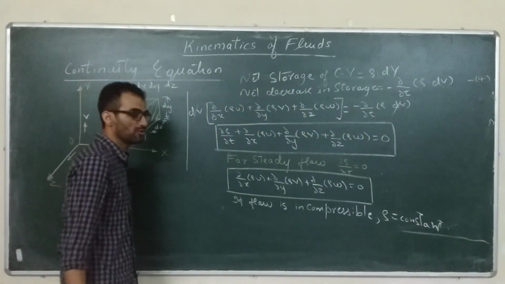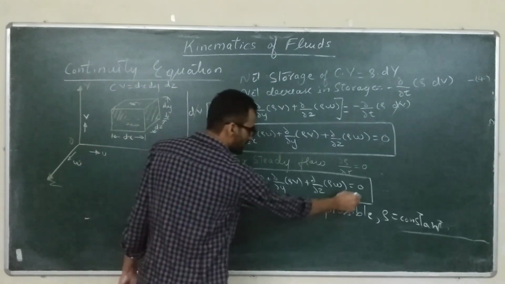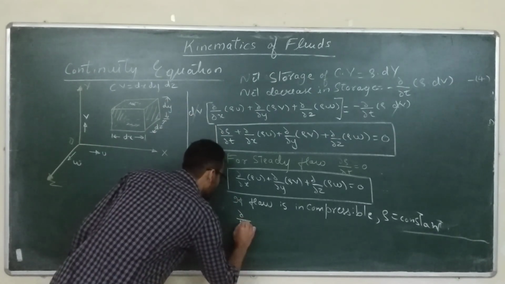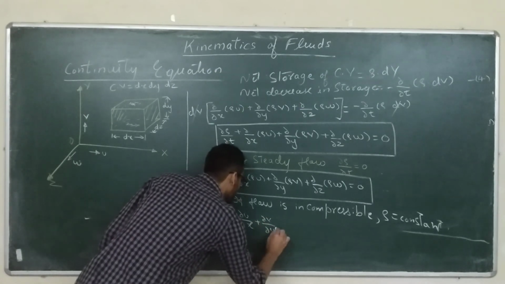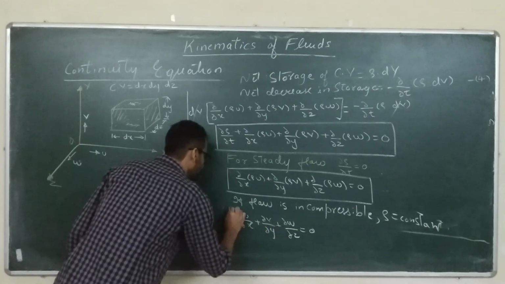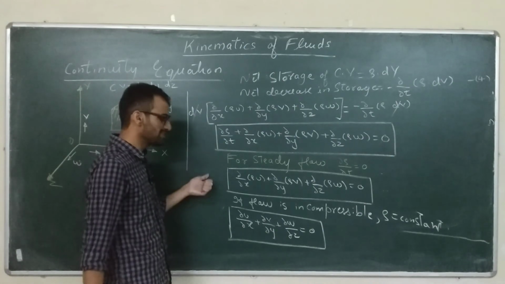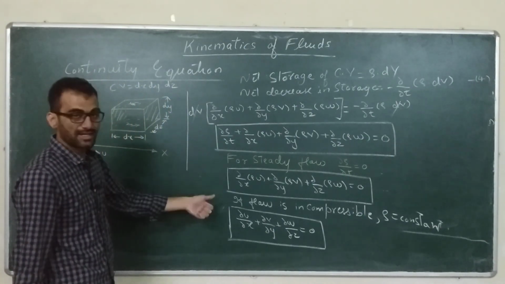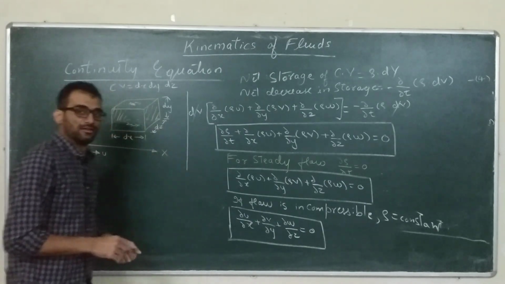So rho will become constant and come outside, and the equation can be further simplified to del u by del x plus del v by del y plus del w by del z equal to 0. This is again a simplified form of the continuity equation. These are the various forms of continuity equation which we are going to use in the future. As per the problem, we have to apply the appropriate equation.